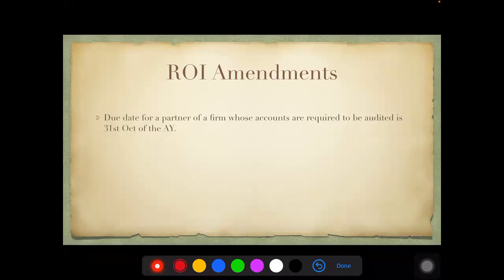Let's move on to the return chapter. Here there is only one small amendment. We all saw the due date amendment, right? So the due date, as I said, is 31st October. The date of furnishing the audit report is 30th September.